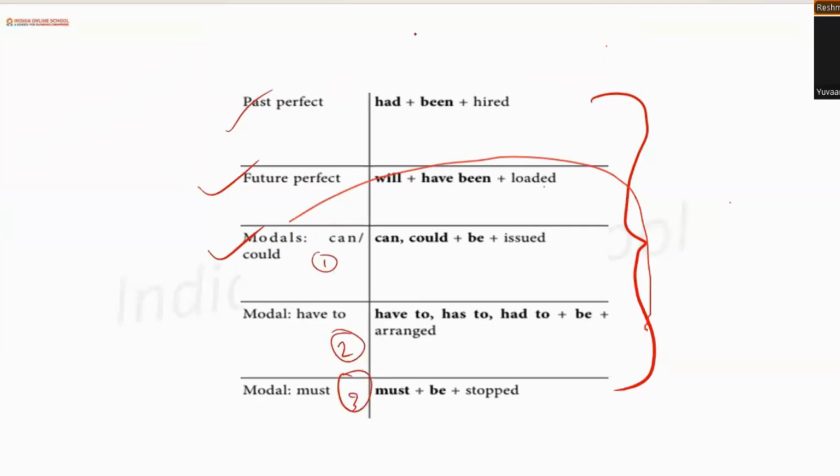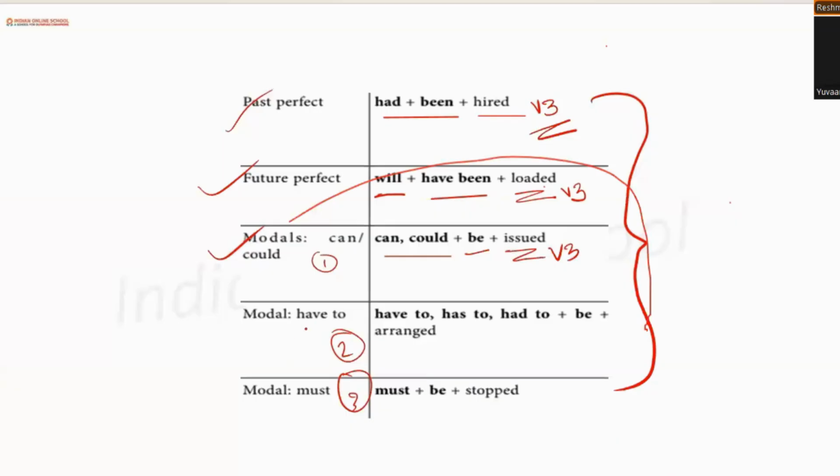Can anybody read it out loud for me? Ma'am, may I? Yeah, sure. Ma'am, so first we have past perfect, which is had plus been plus verb third form, also known as past participle. Next, we have future perfect. The structure is will plus have been plus past participle. Okay. Then we have modals like can. So this includes can or could plus be plus past participle.